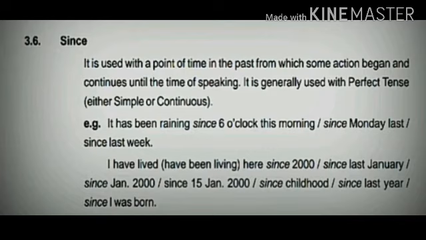I have lived here since 2000, or I have been living here since 2000, or since last Jan, since Jan 2000, since 15 Jan 2000, since childhood, since last year, since I was born. So these are the sentences which carry since with it.